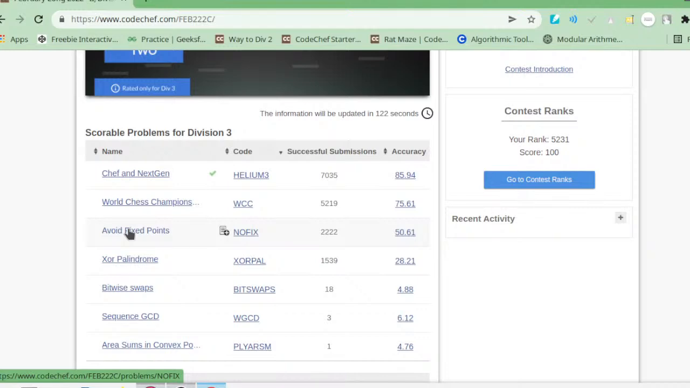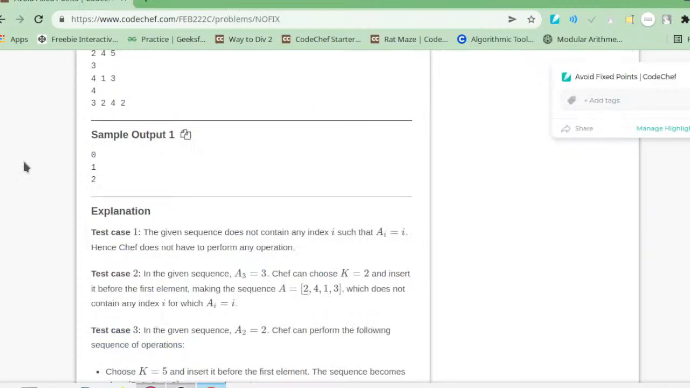So first he will check if a_i equals i, and a_i equals i makes the sequence contain a fixed index. Let's write these observations on our whiteboard. First he will input n. Then he will check if a_i is equal to i. If yes, then he will perform the operation, else no.